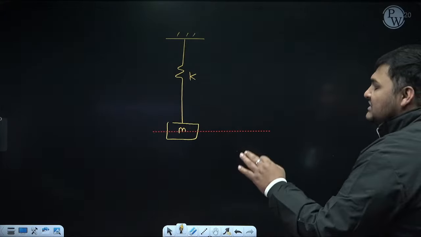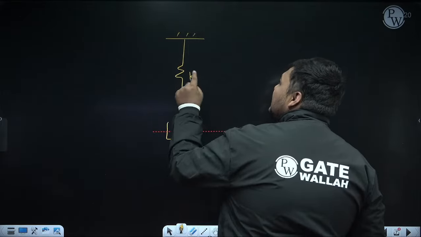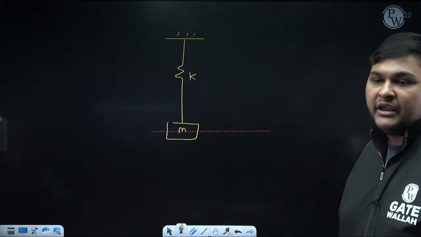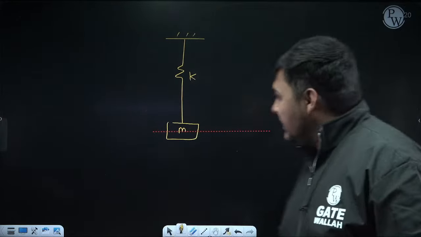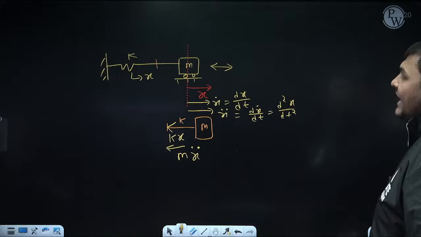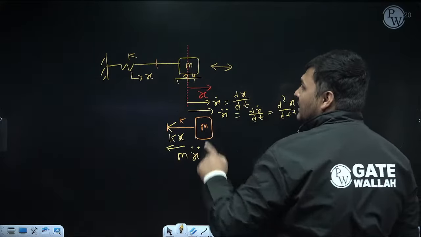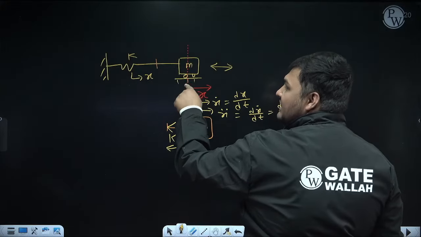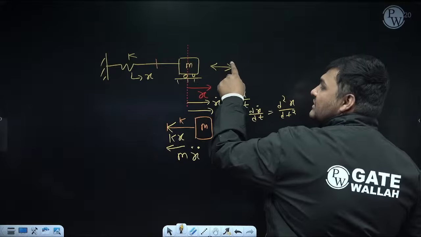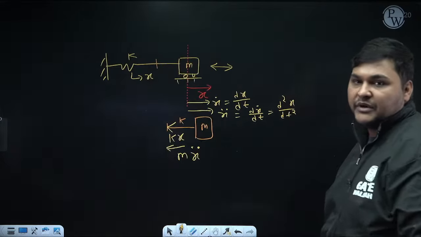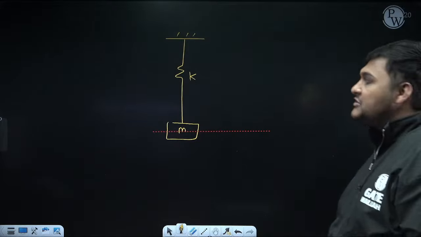But here you can see at mean position there will also be some static deflection in the spring due to the weight of the mass. See here in this diagram, at mean position there was no deflection in the spring. Reason? Because weight is acting in the vertical direction, so no component of weight is acting in this direction, so there will be no deflection in the spring. But here, due to the weight, there will be some static deflection in the spring.